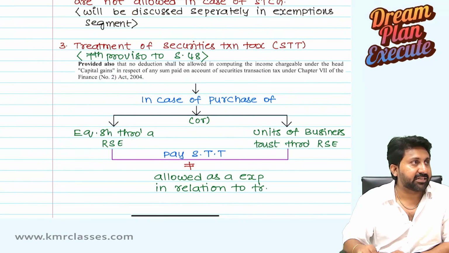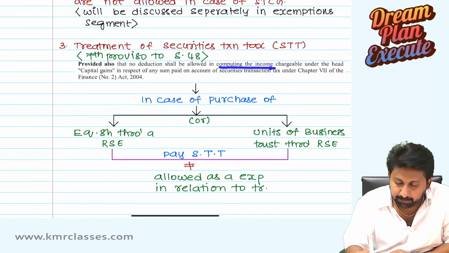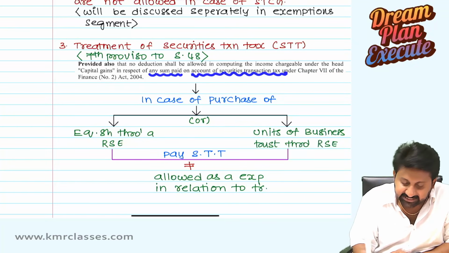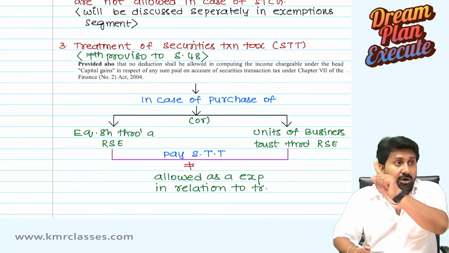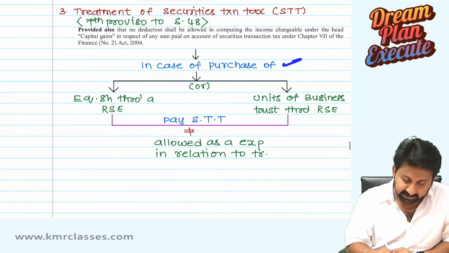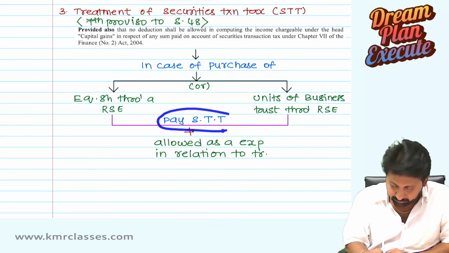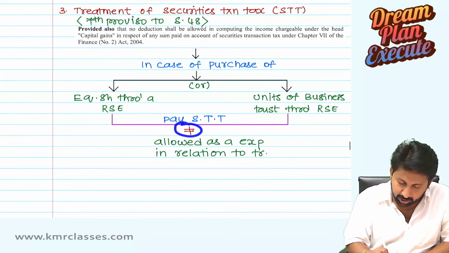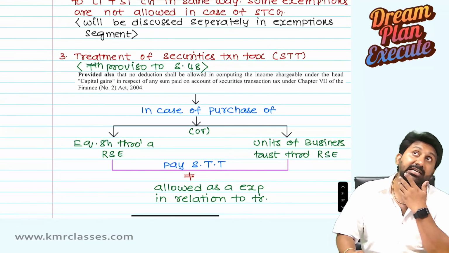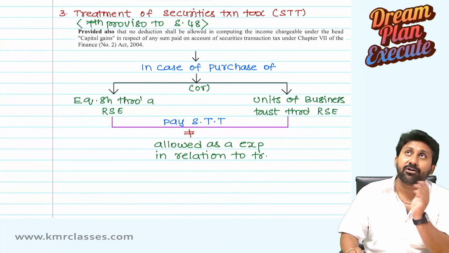I kept the Act reference here, you can read. Provided also that no deduction shall be allowed in computing income under the head capital gains in respect of any sum paid on account of STT. So, STT is not a deductible expenditure on account of transfer. In case of purchase of equity shares through a recognized stock exchange, or a business trust through a recognized stock exchange, and you paid STT, that will not be allowed as an expenditure in relation to transfer. Sir, I will not consider this as expenditure in relation to transfer, I will add it to the cost of acquisition.